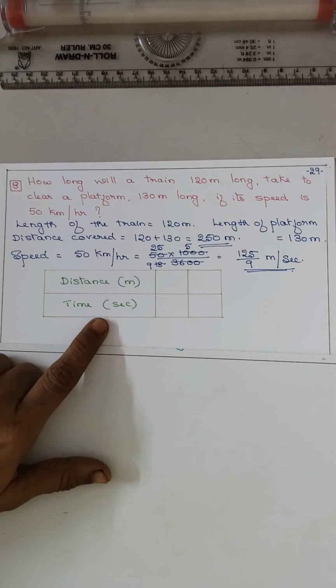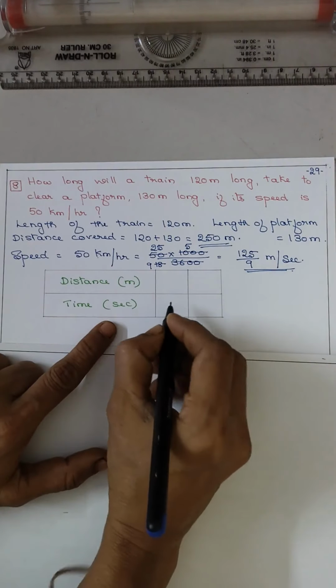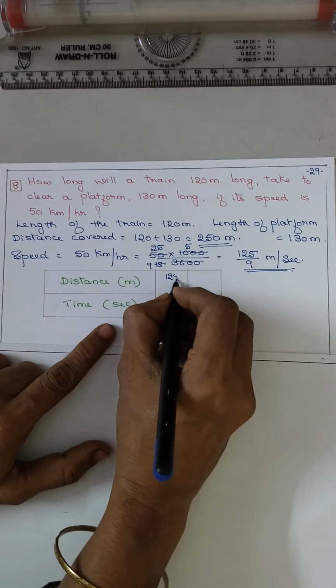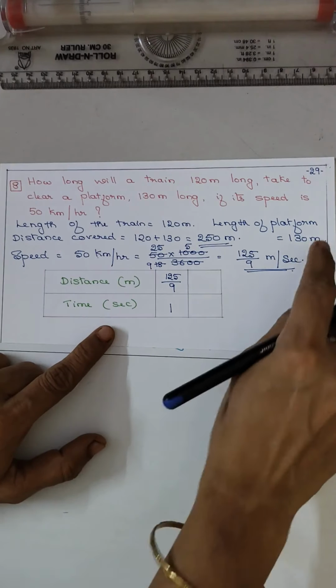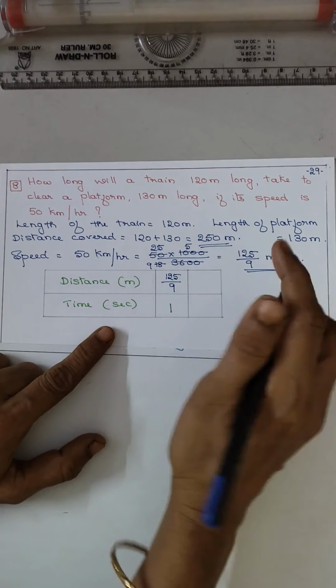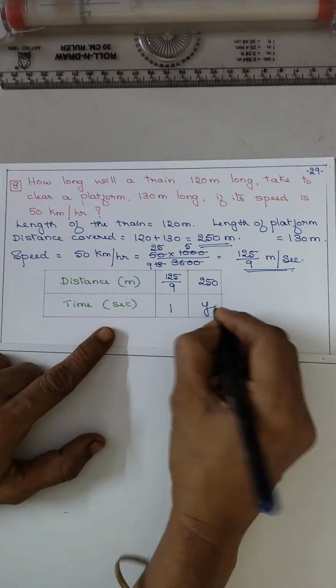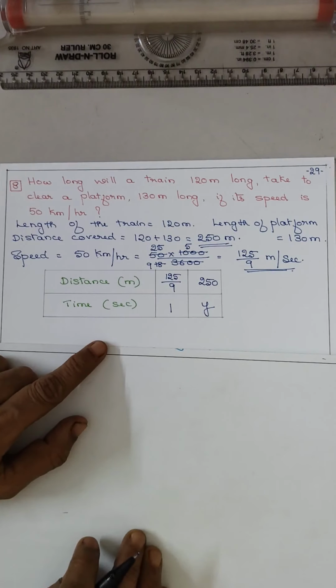Now in this type of sums, meter per second means in 1 second it will cover 125 by 9 meter. And now the distance covered is 250. For 250 meter, what is the time? Understood?